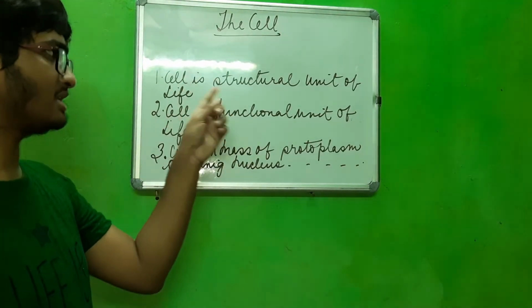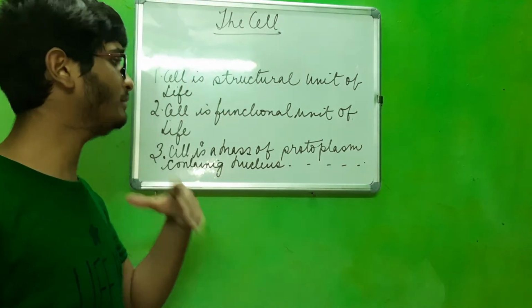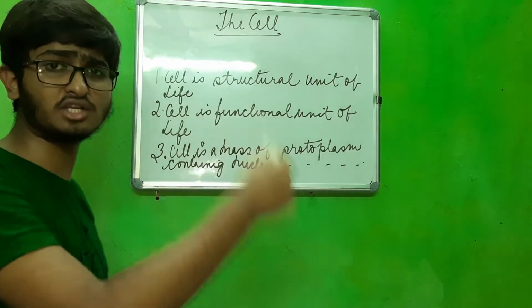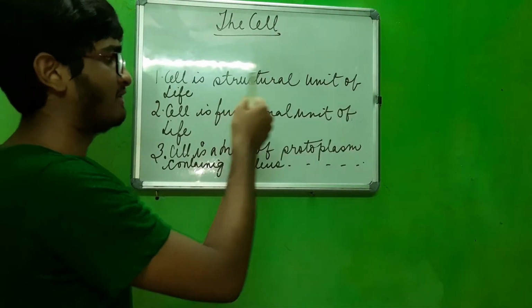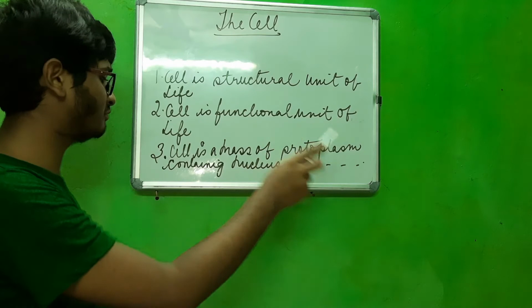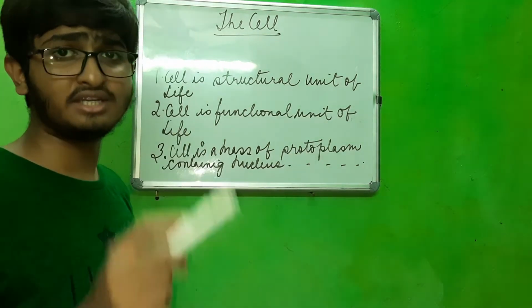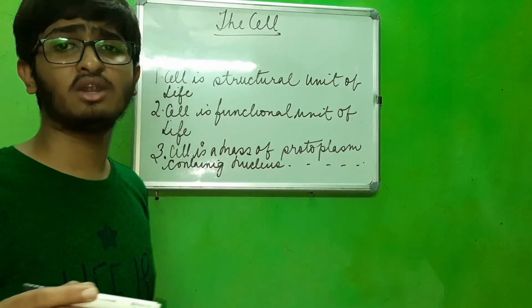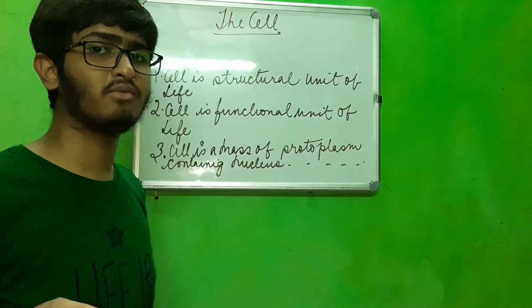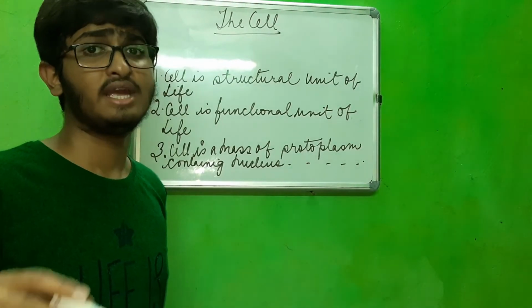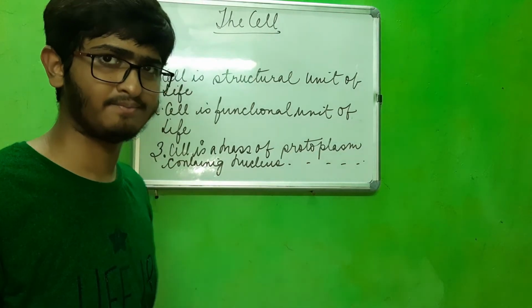So these 3 points are to be remembered: cell is the structural unit of life, cell is the functional unit of life, and cell is the mass of protoplasm containing nucleus and other cell organelles bounded by a cell membrane and cell wall in a plant cell.